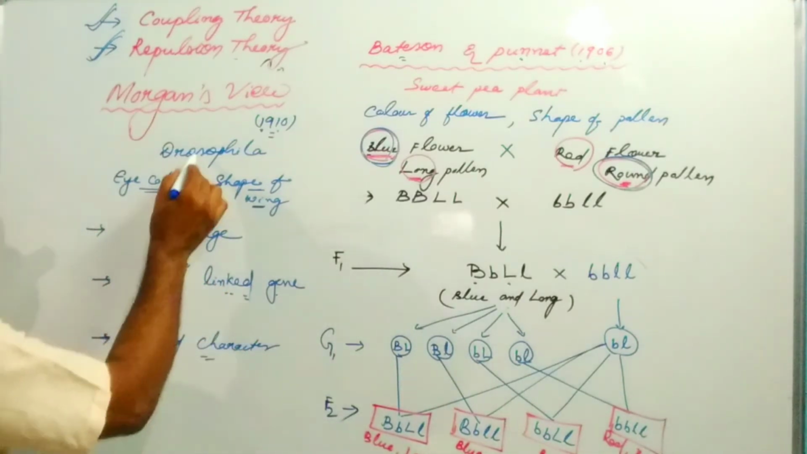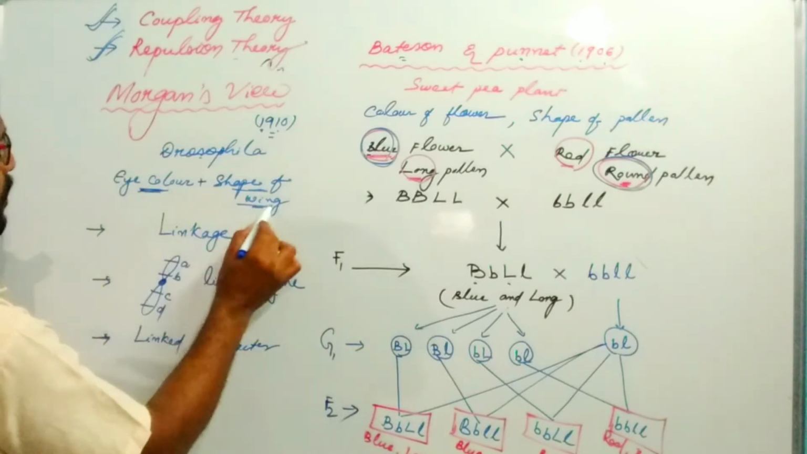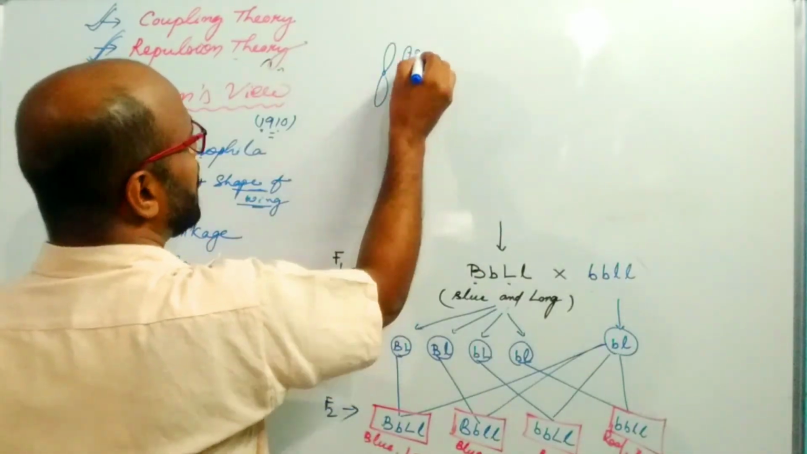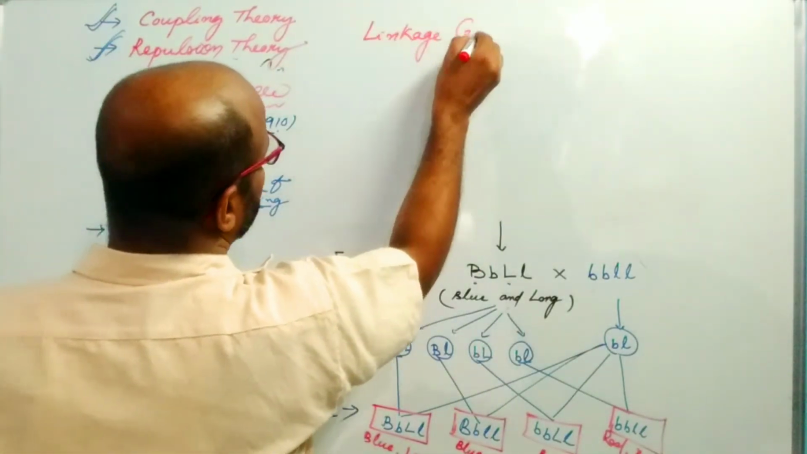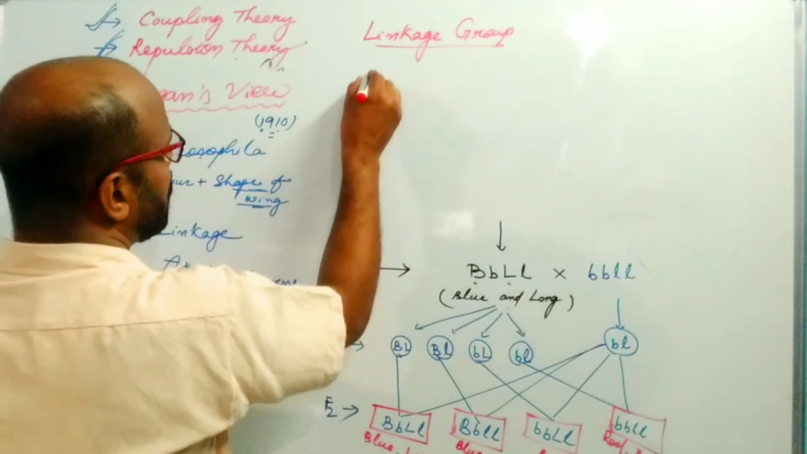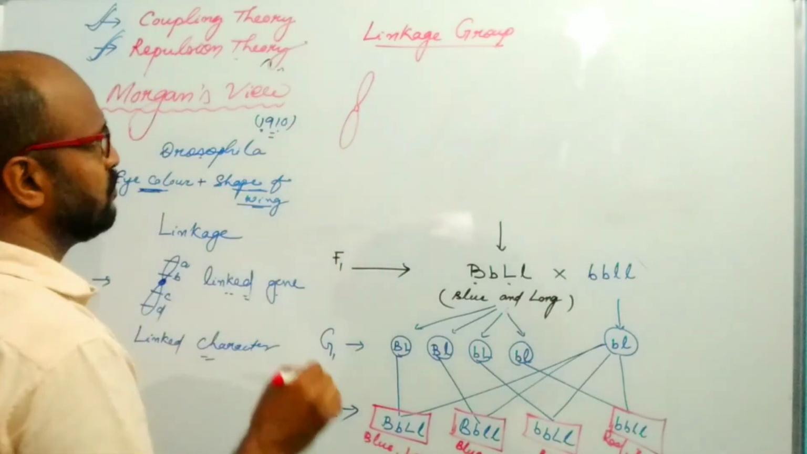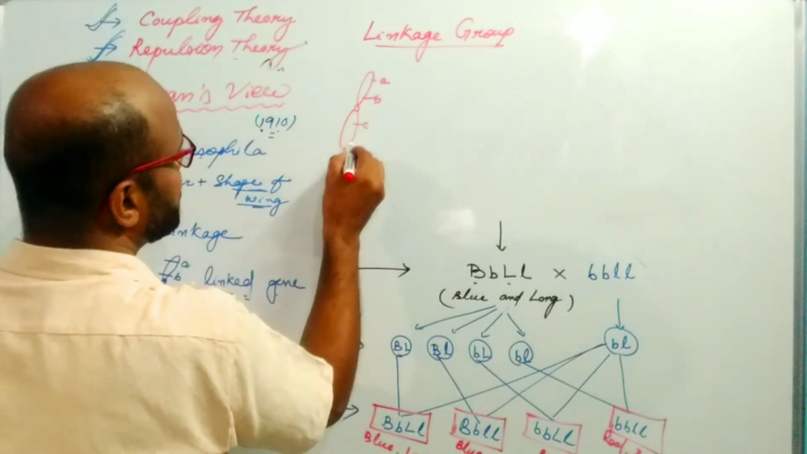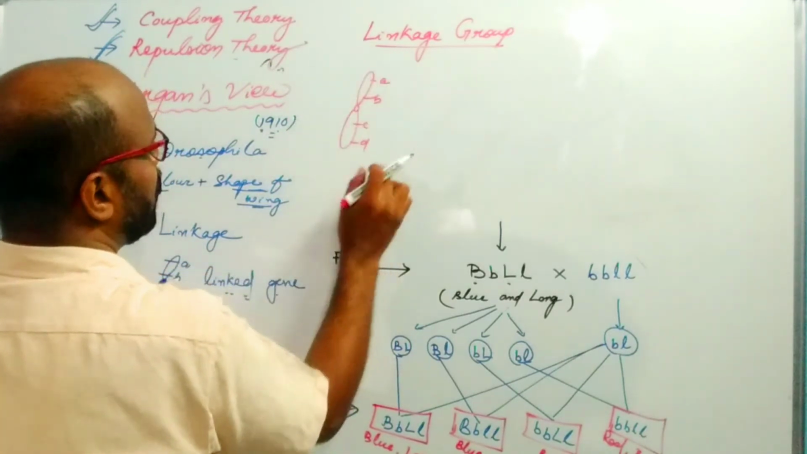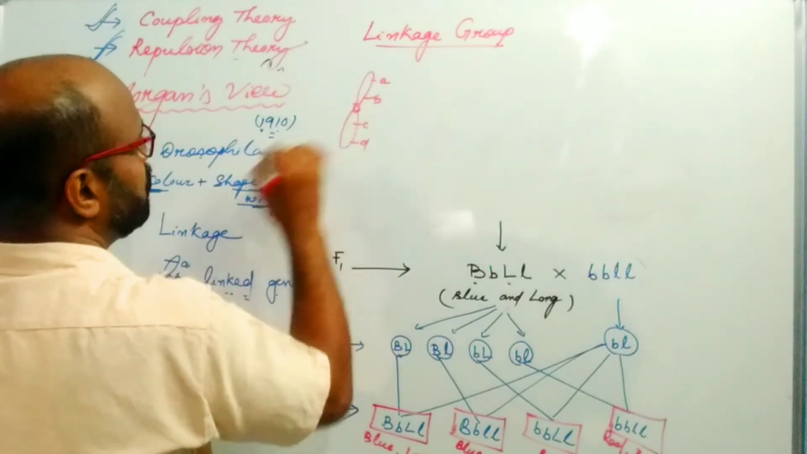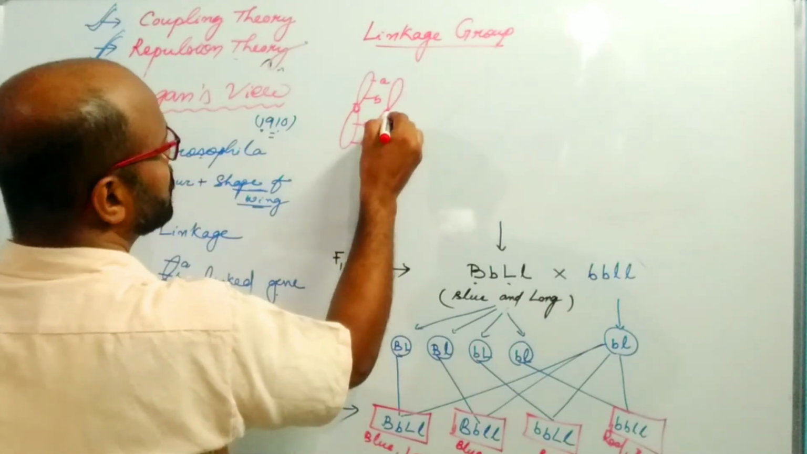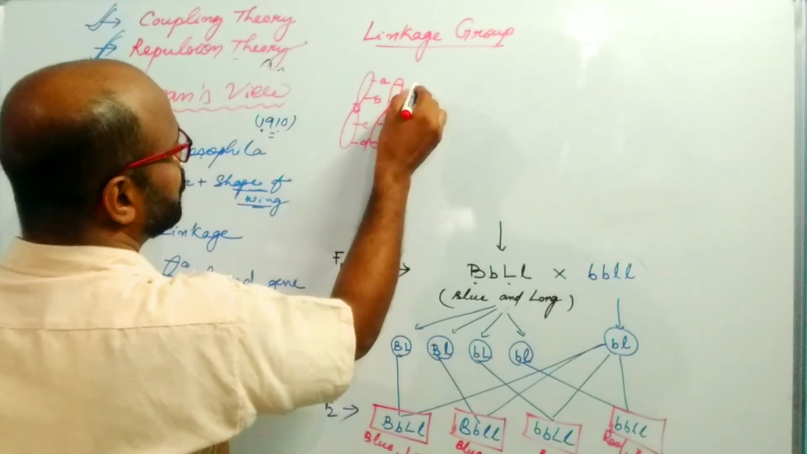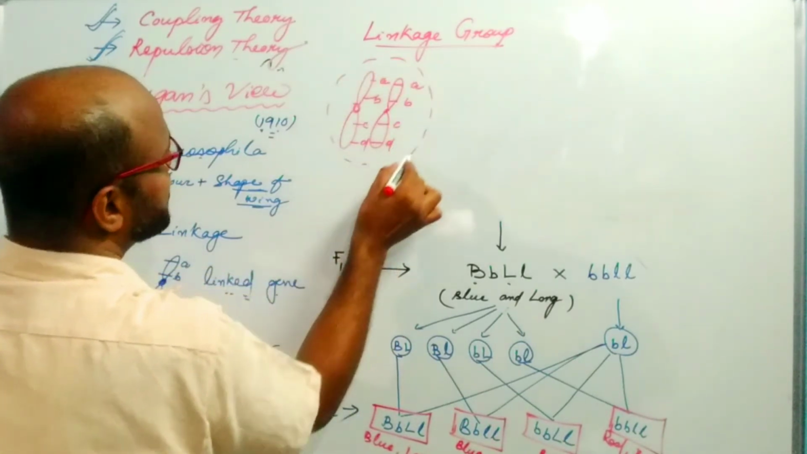For example, in case of Drosophila, the eye color and the shape of wing are linked characters. Those genes present on a single chromosome form a single group. Suppose this chromosome contains A, B, C, D, and these genes form a single group. Chromosomes are present in a homologous pair, so a single pair forms a single group.